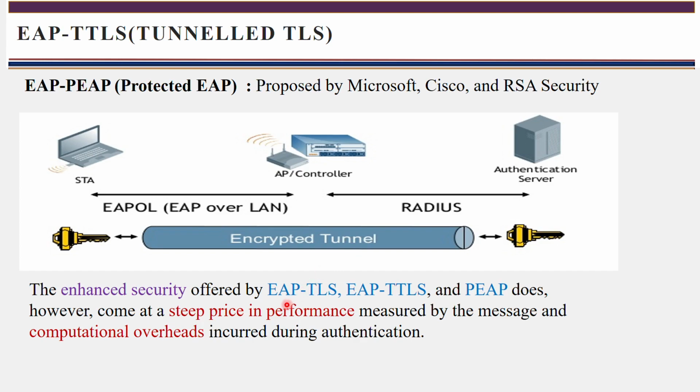These are the different types of security protocols used to provide security. Yes, that aim is fulfilled here. But the problem is that the price of performance is very high. The computational overheads are there, and it is very difficult to access. The computational complexity is more and the price is very high. These are the problems of the EAP protocols. How to resolve this, we'll see in the next lecture.